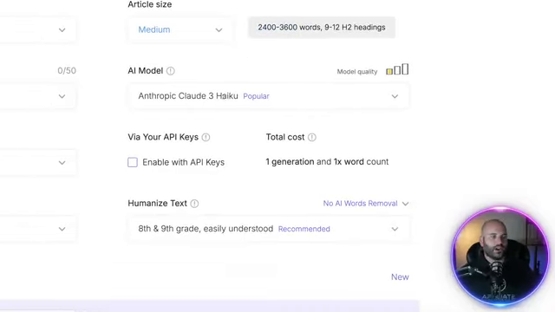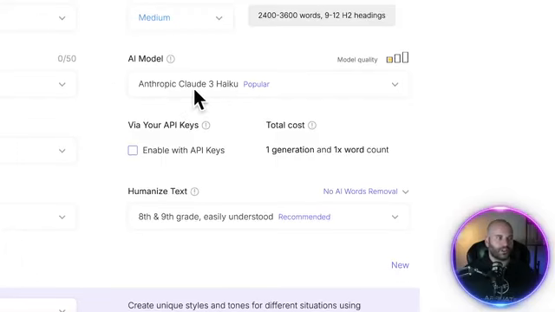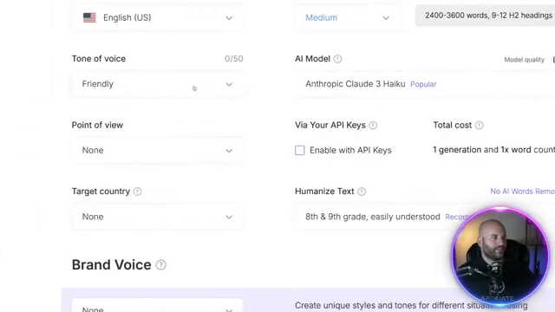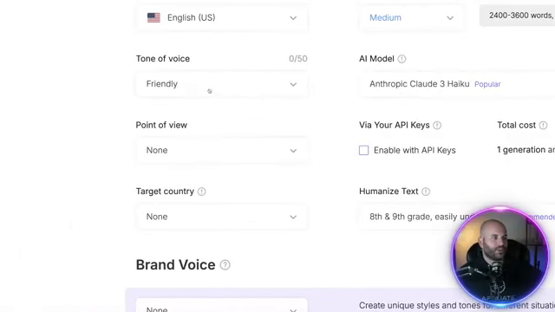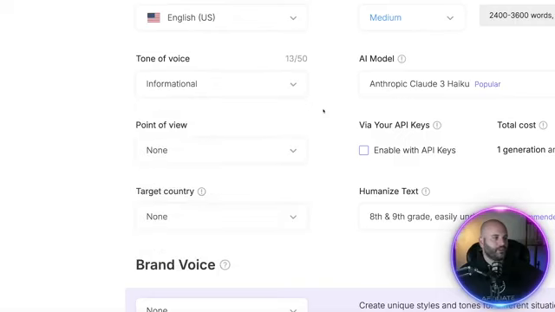You can choose the artificial intelligence model. There are several different models. If I drop this down, you can use ChatGPT, which is the 4.0 mini, and the 4.0, which is the new one. You can use Claude, which is the latest model alongside ChatGPT, right here. I'm just going to exit out of this, and we're going to use Claude 3 for this example. You can change the tone of voice from friendly, and I'm going to change this to informational.